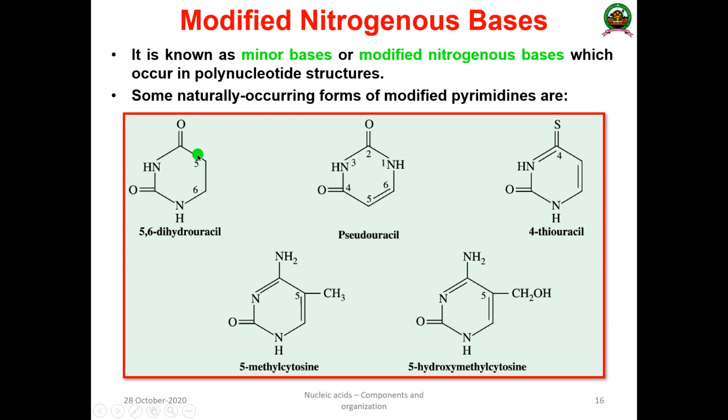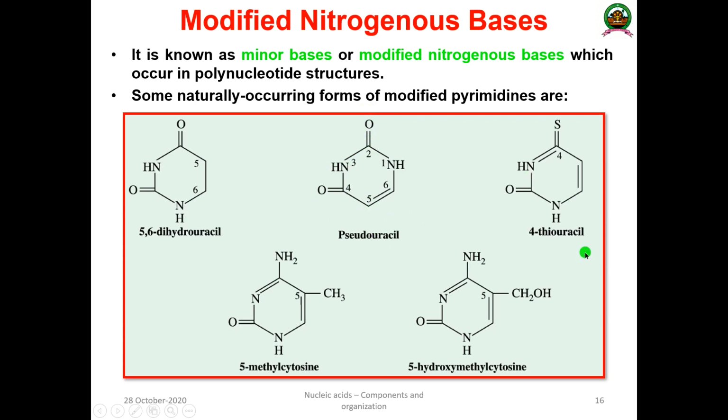And here we can see something, this is not an actual pyrimidine, it is a pyrimidine derivative. Here it is known as 5,6-dihydrouracil. This is a minor base. Uracil is a major base, but dihydrouracil is a minor base. Similarly, the next one has one NH, another NH, and a hydroxyl. Instead of this one, there are two oxygen groups. That is known as pseudouracil.